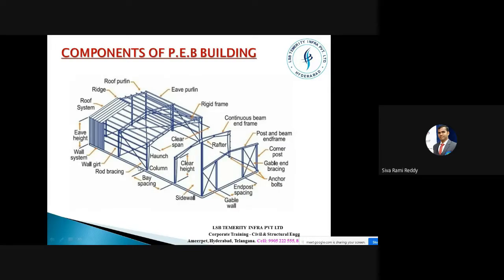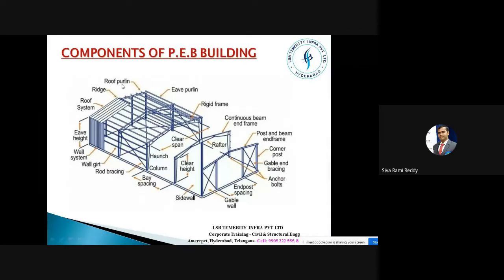And this is a rod bracing. We are using a rod bracing. We might use bracing concepts like angles in the case of conventional steel, but in the case of PEB structures, it is simply a rod connected across a very huge span. For this huge length, we use this kind of small bracings, rod bracings. And then wall girt, nothing but side girt. This is a girt, and this is what is called eave height. Eave height, wall system, wall girts, rod bracing, and this distance is called bay spacing, and this is called a side wall. This is a clear height, and this is what is called rafter. This is what is called end post, and these two are called corner posts, right?